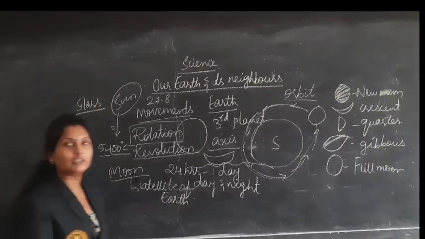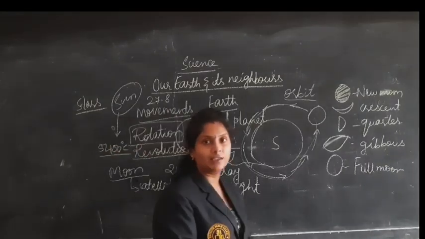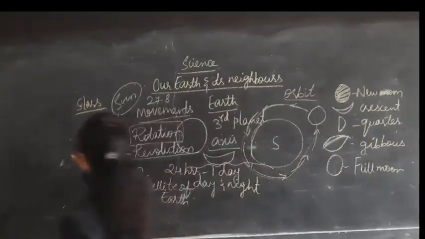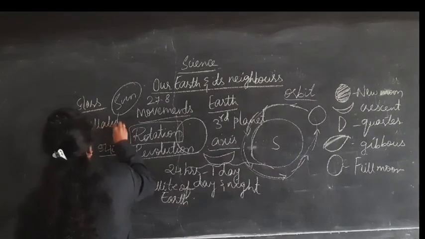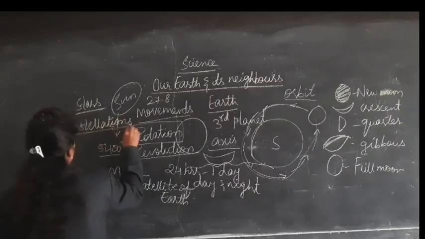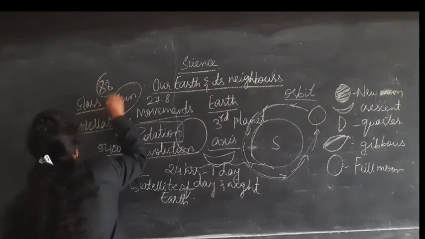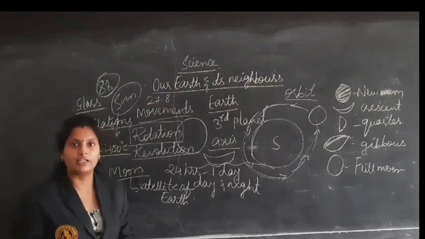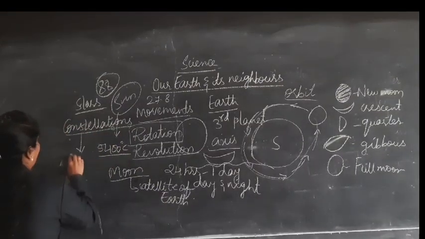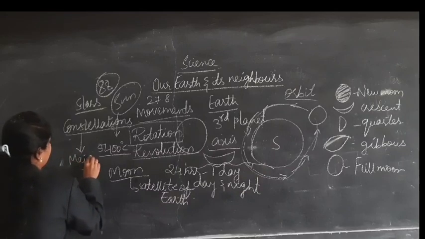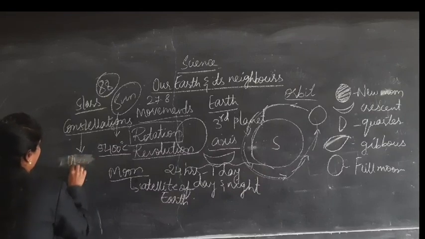And some groups of stars will be forming a few patterns called what? Constellations. There are about 88 constellations we can see, like groups of stars, and out of that, the major ones are Ursa Major.